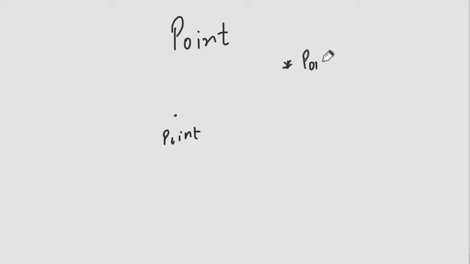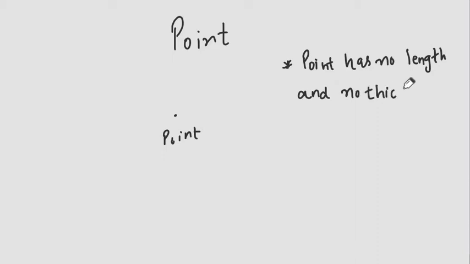Point has no length and no thickness. It means you cannot measure a point.